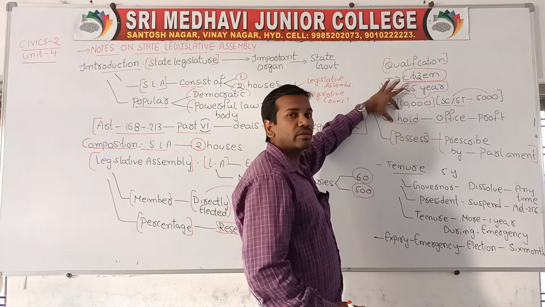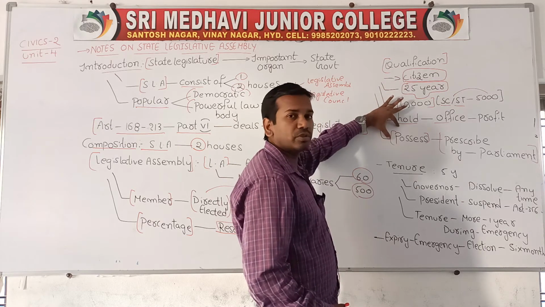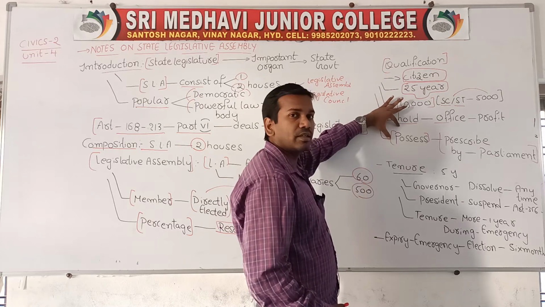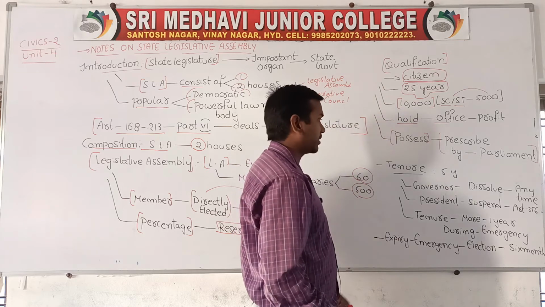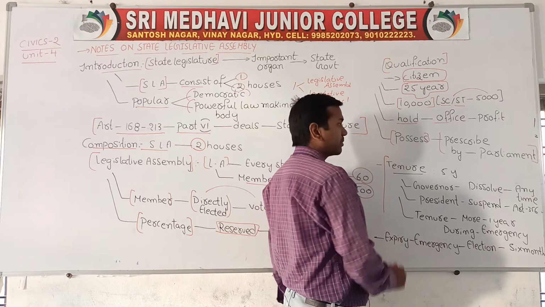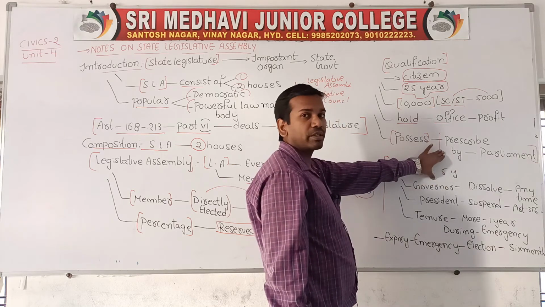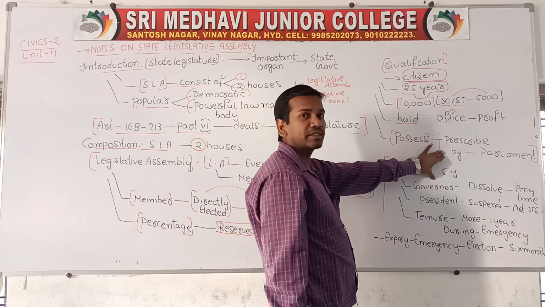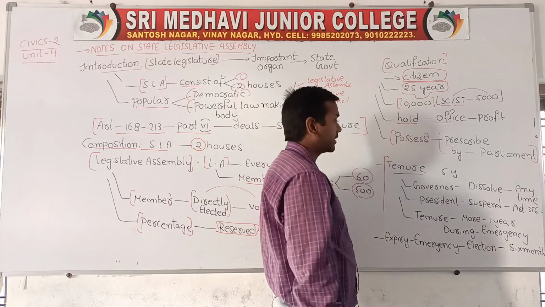You should not hold any office of profit, and you should possess all the qualifications which are required for the state legislative assembly. Now, if you see the term, it will be nearly 5 years. The term for state legislative assemblies is mainly 5 years.